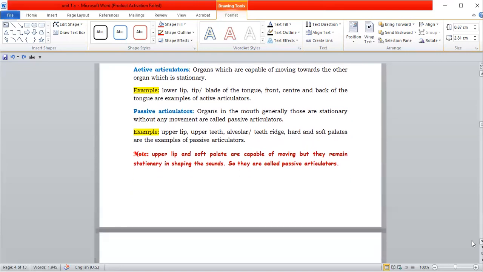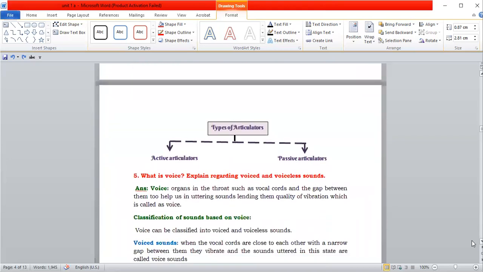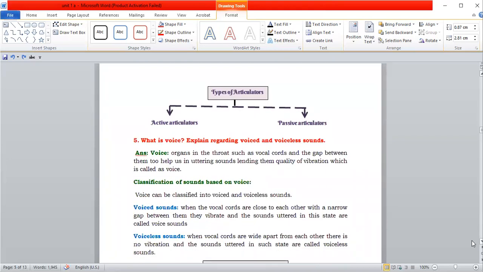Okay, coming to the next question. What is voice? Explain regarding voiced and voiceless sounds. Voice. Organs in the throat such as vocal cords and the gap between them help us in uttering sounds, lending them quality of vibration, which is called as voice. So the space between the vocal cords and the vibration of the vocal cords decides the quality of speech, that is called as voice.